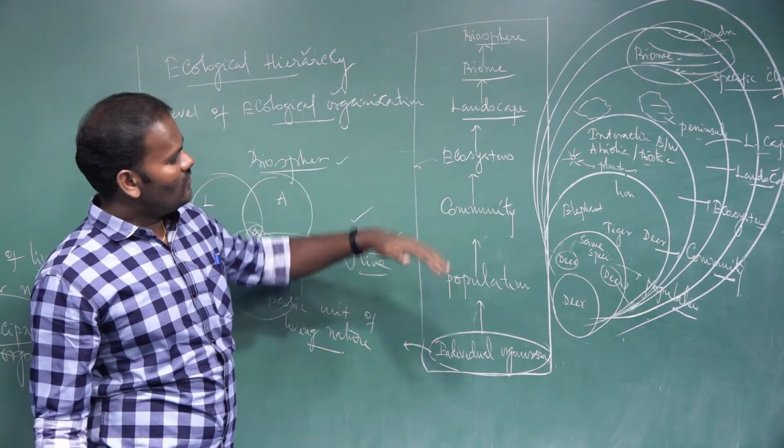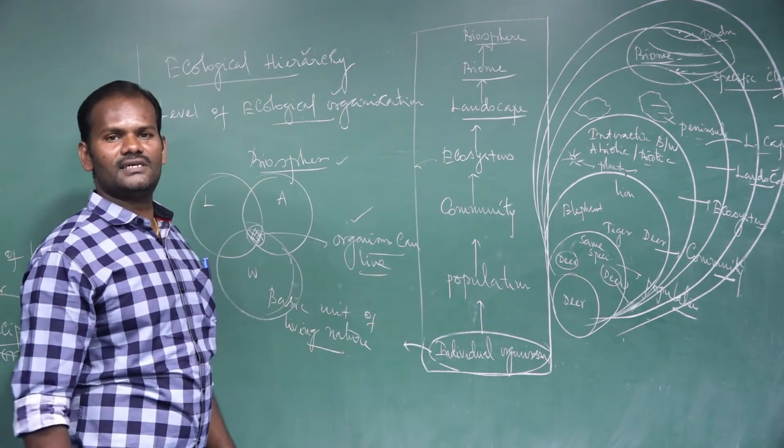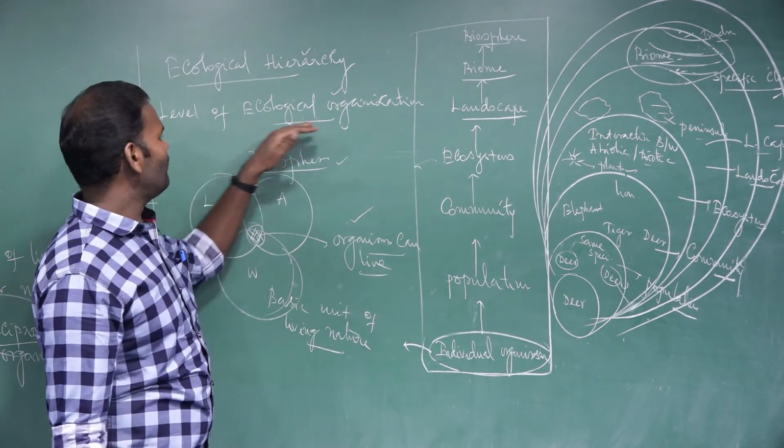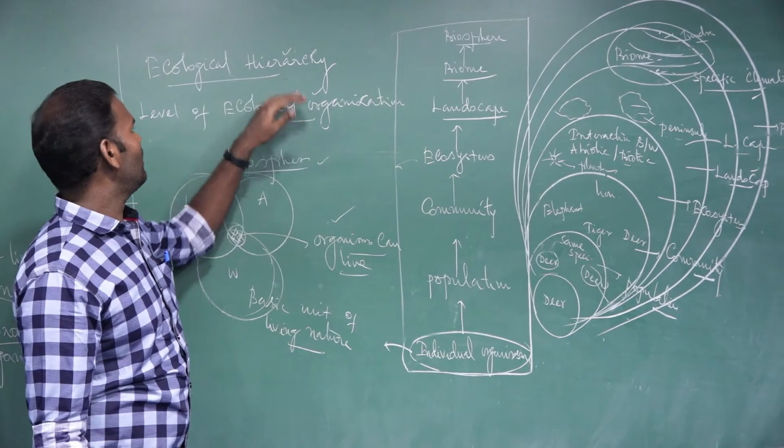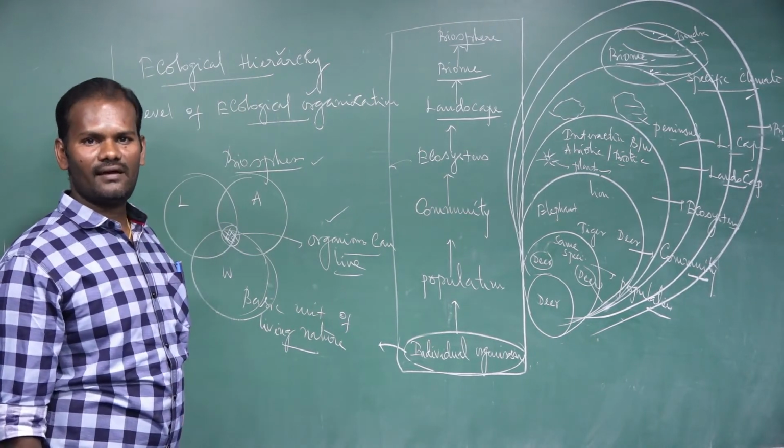So these are the various levels of ecological organization, also called the ecological hierarchy.